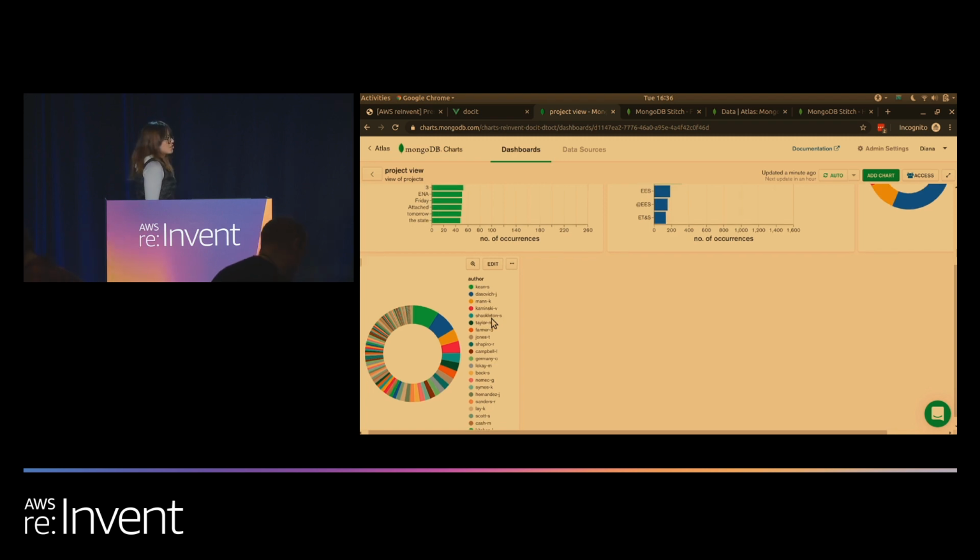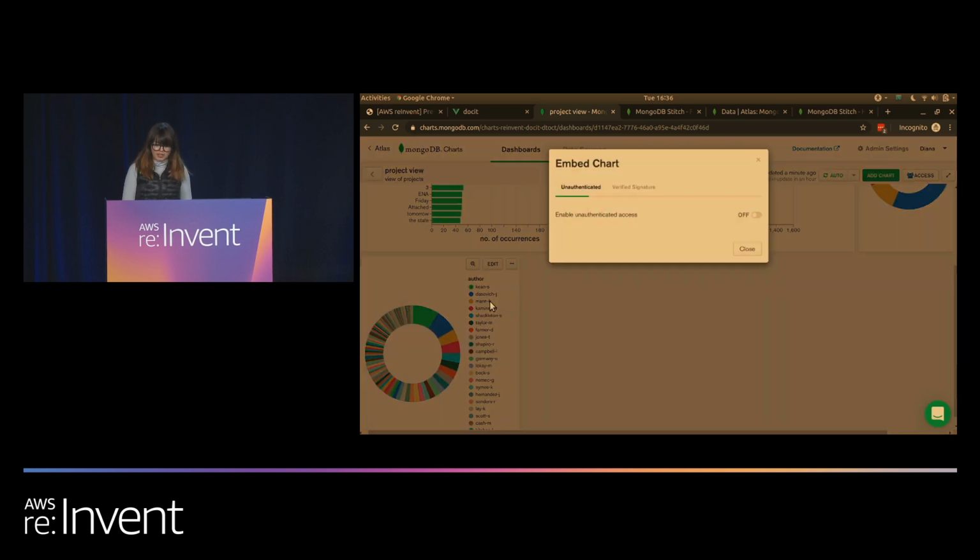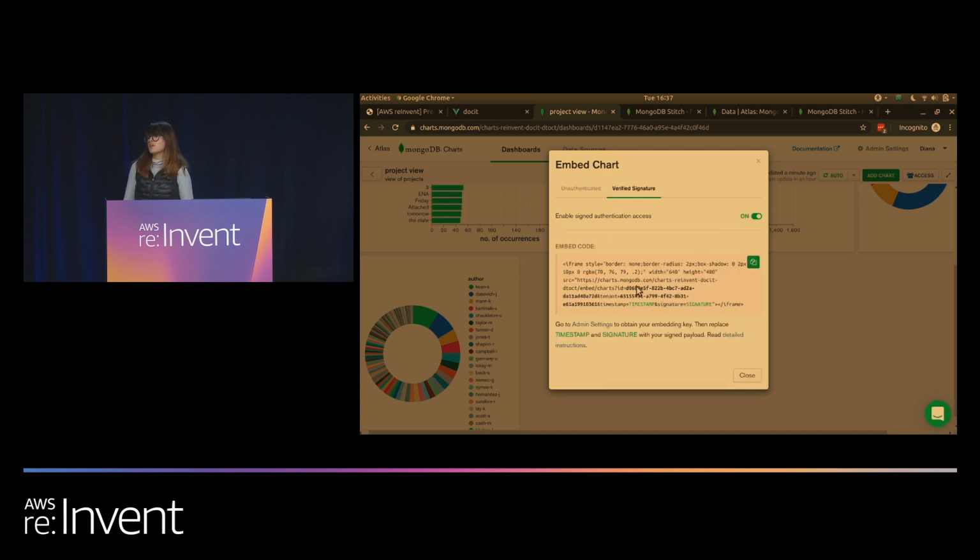Now, how do I take this chart and put it inside my web application? I have to embed it somehow. Charts offers a way for you to directly embed this in your application. If it's sensitive data, then we can request a verified signature. Either way you go, all it takes is a single line of code to embed a chart inside of my web application. Now back to you, Ralph.